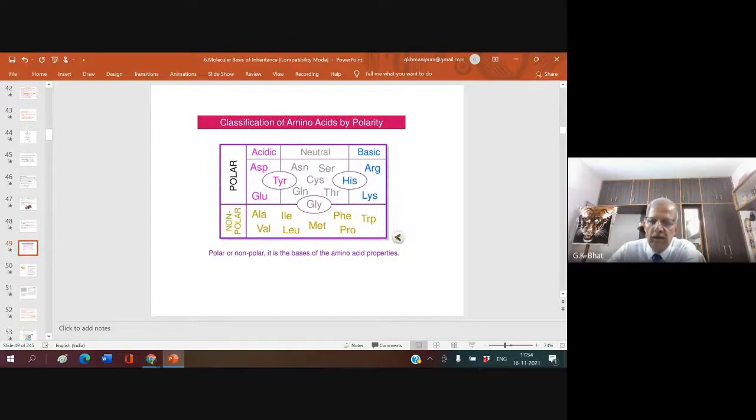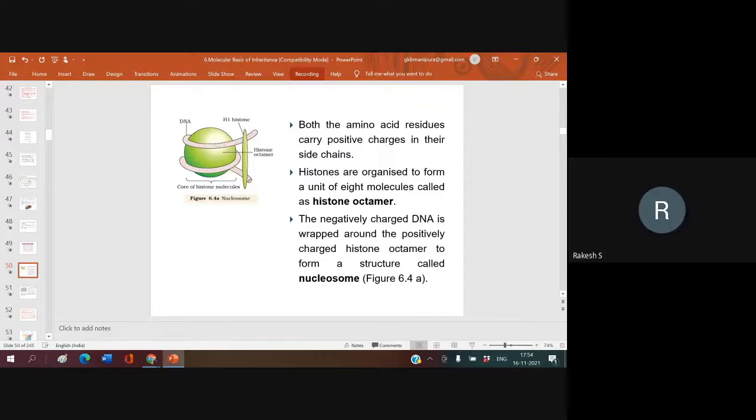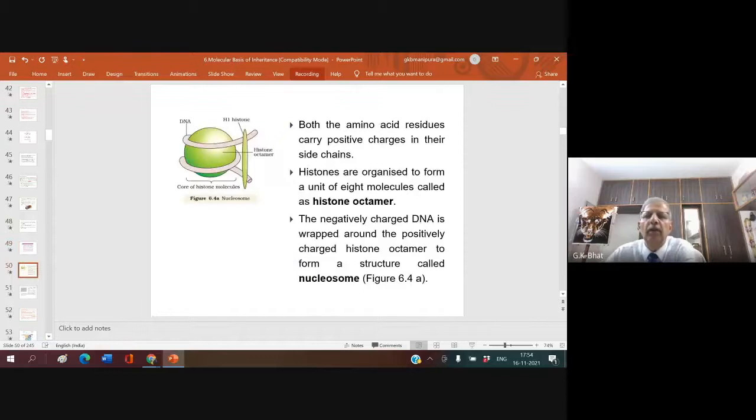You must know what the amino acids are, Rakesh. Basic or positive, which one? Lysine and arginine. Both these amino acid residues carry positive charges in their side chains. DNA is negatively charged. Histones are organized to form a unit of 8 molecules called a histone octamer.